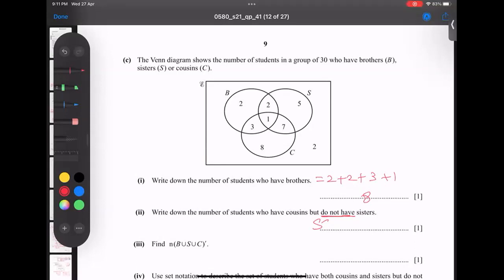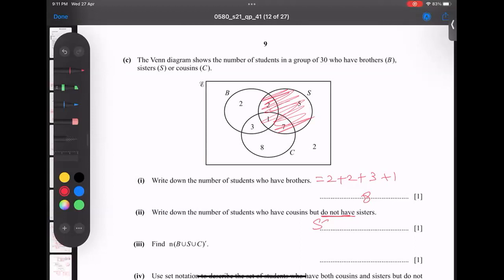But in the sense, when we talk about cousins, it means like this. And he said write down the number. So how can we do this, because he said not sister. So 8 plus 2, like a, yes, I think so. Wait a minute.